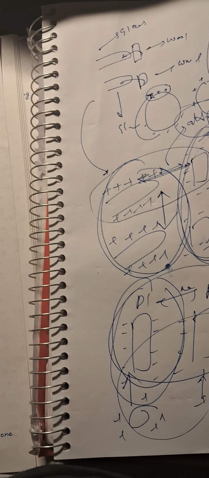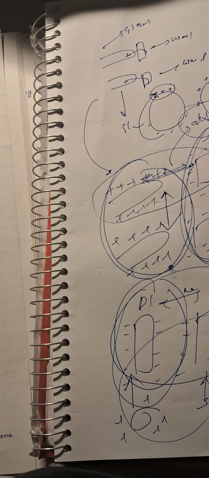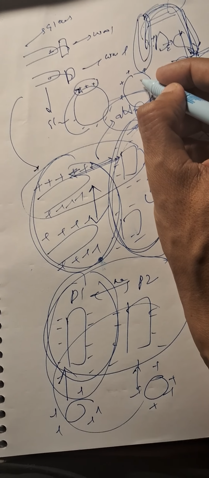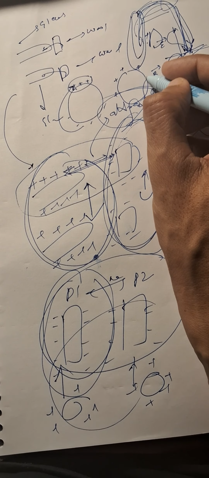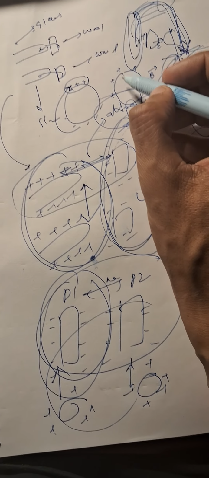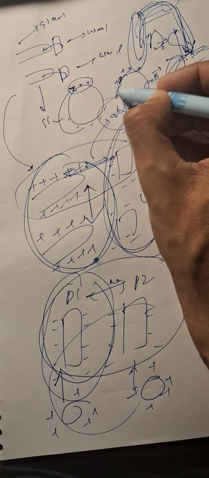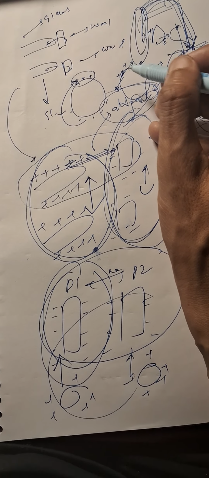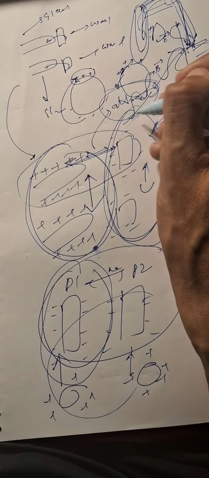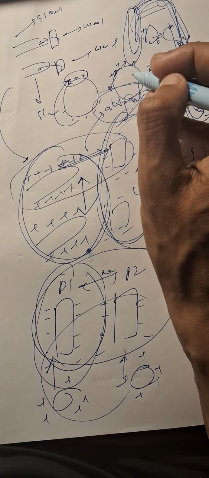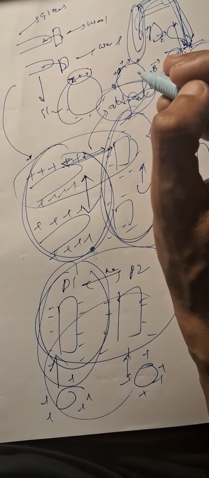So in a steady state there should be uniform distribution of charge so that there is no free movement of electrons. For that the charge has to be uniformly distributed so that there is no tangential component of electric field along the surface, and hence it should be distributed uniformly.